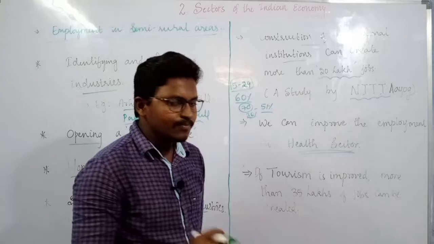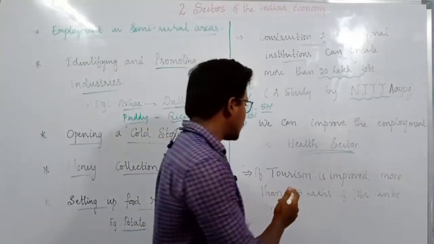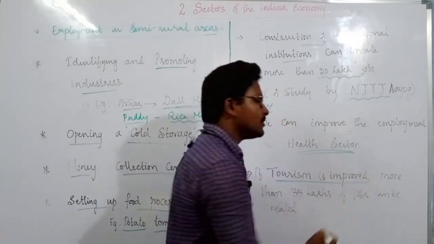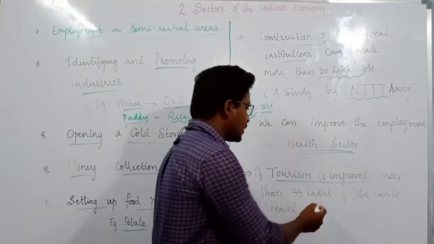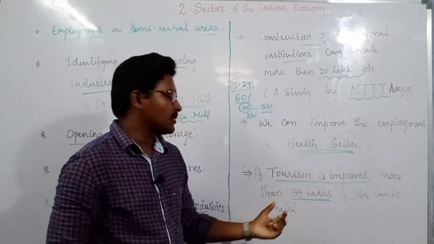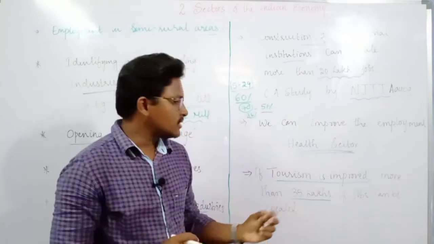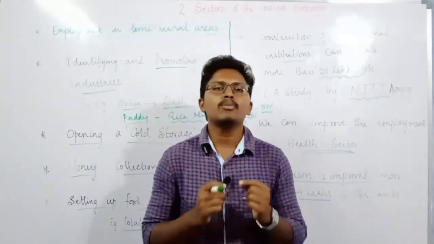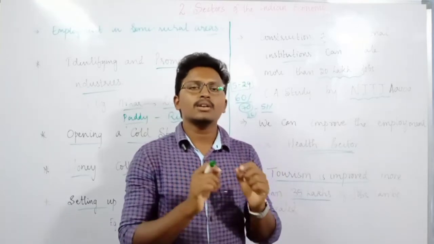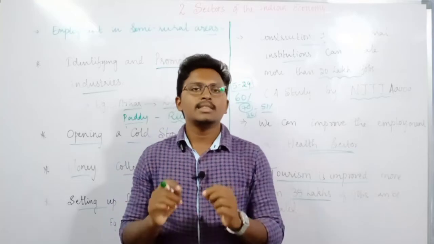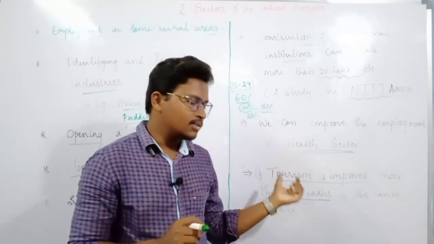Then at the same time, the states can also create more and more employment. How can we create it? By improving tourism. If we can improve the tourism process, we can actually create more than 35 lakh jobs within the tourism sector itself. Why? Because nowadays tourism is getting more popular, and if different states in the country focus on the tourism sector, they can create more and more employment in this sector.